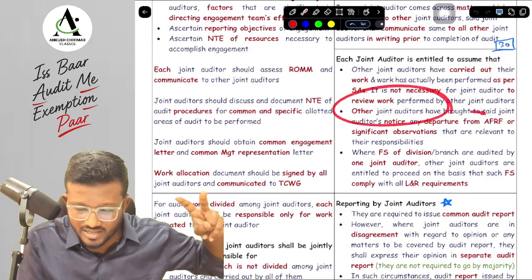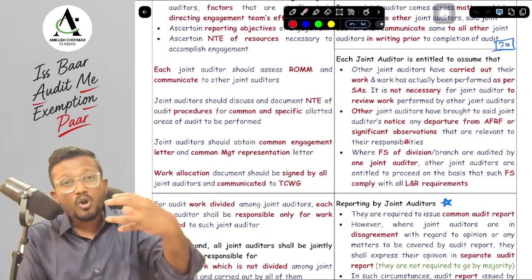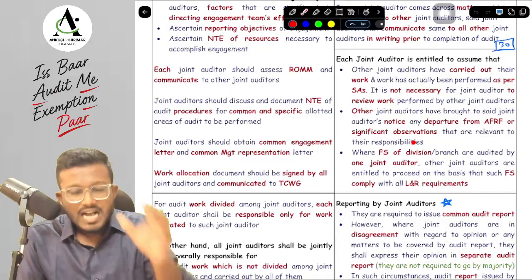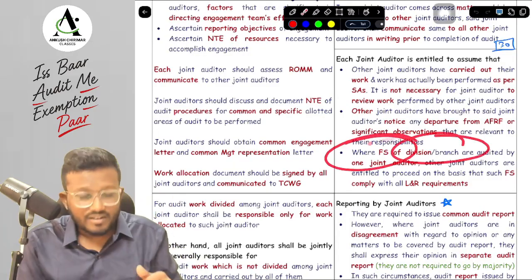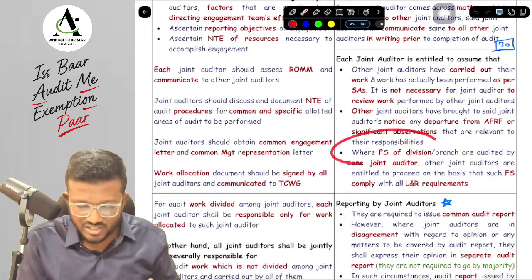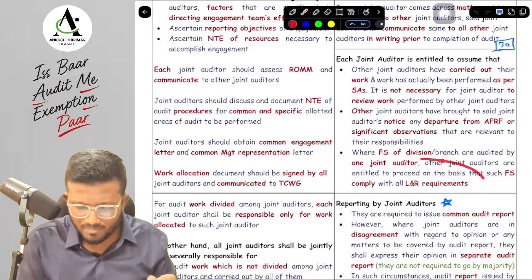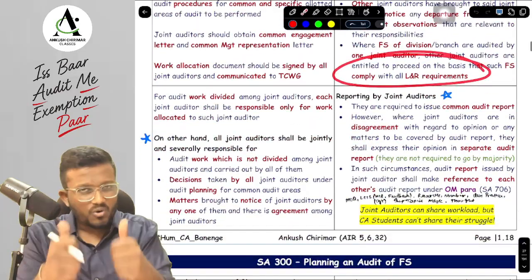Second, other joint auditors may have brought to my notice any departure from AFRF or any significant observation that they have noticed. Second, where any joint auditor is responsible for the financial statements of a division or branch, then I am entitled to assume that the financial statements of that division or branch comply with all the laws and regulatory requirements. Okay, yes sir.